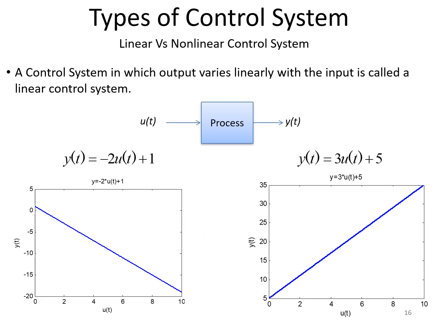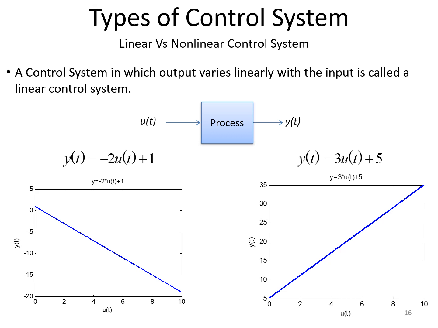Now coming to the other type of control systems, linear and non-linear control systems. A control system is said to be linear if the output varies linearly with the input. Such systems are called linear control systems. So there should be a linear relationship between input and output.